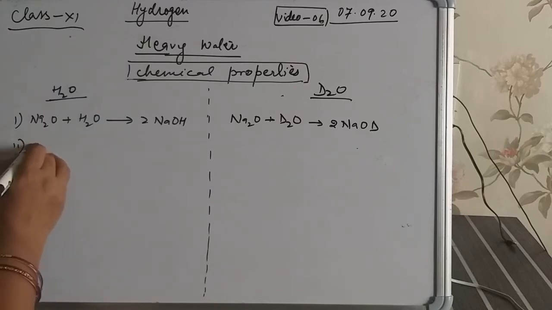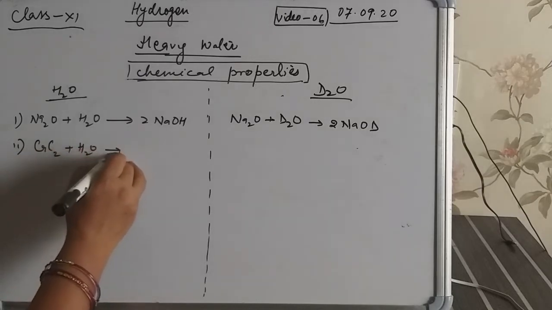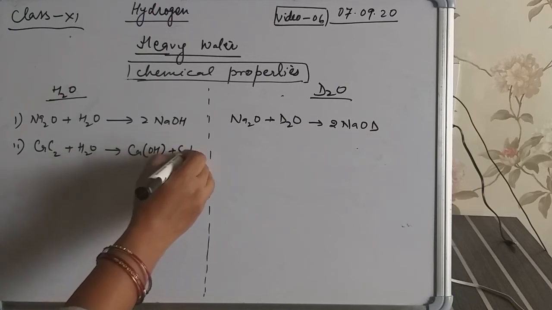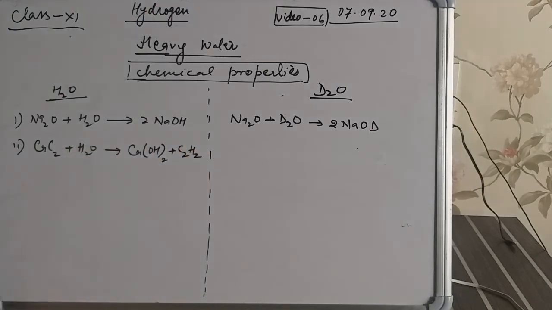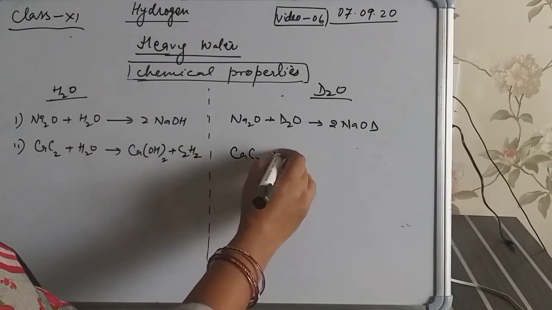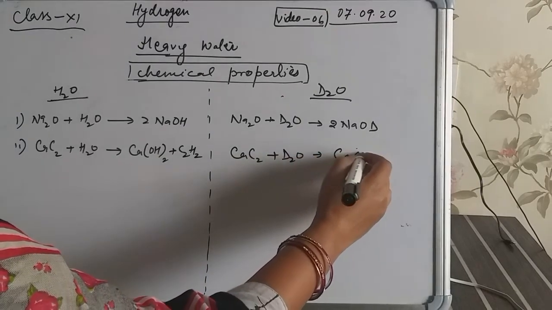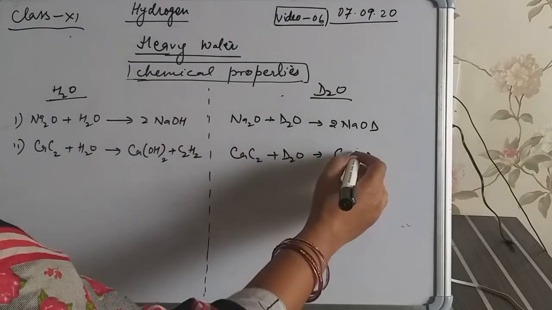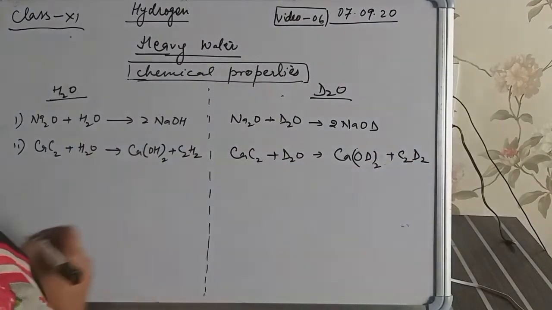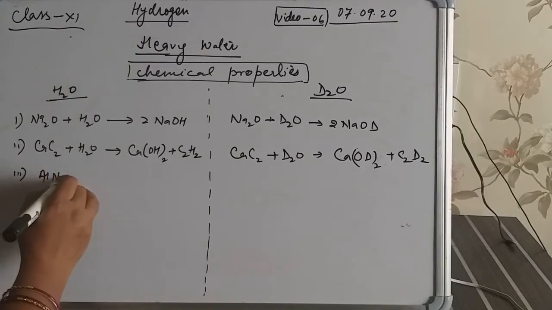Next one, calcium carbide treated with water gives calcium hydroxide and one important compound, acetylene. In the case of heavy water, calcium carbide when treated with D2O gives Ca(OD)2 plus C2D2. Next one is aluminum nitride.